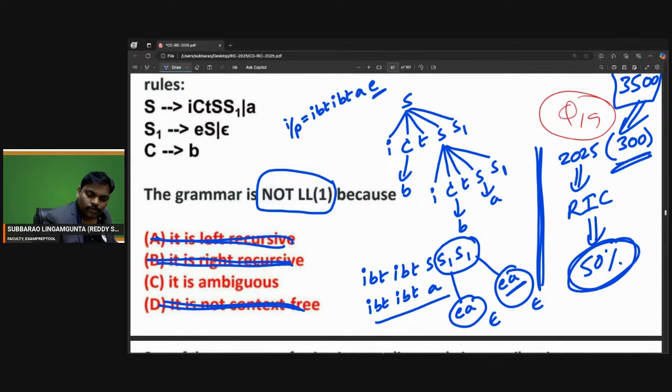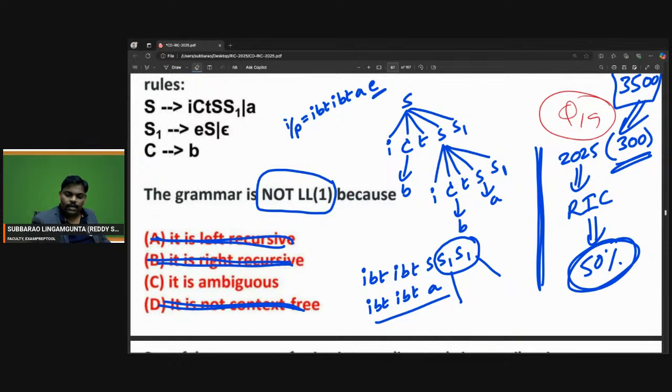For the last e, two people are fighting: eA also okay, e also okay. One possibility is this one and this one epsilon; the other is epsilon and e. There are two ways for the last e.